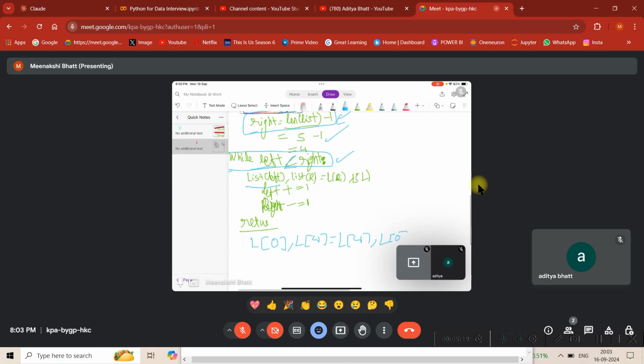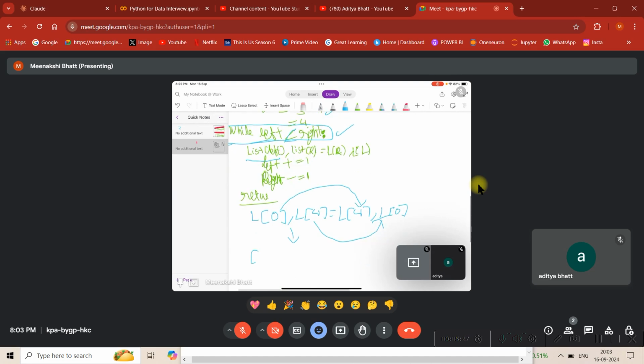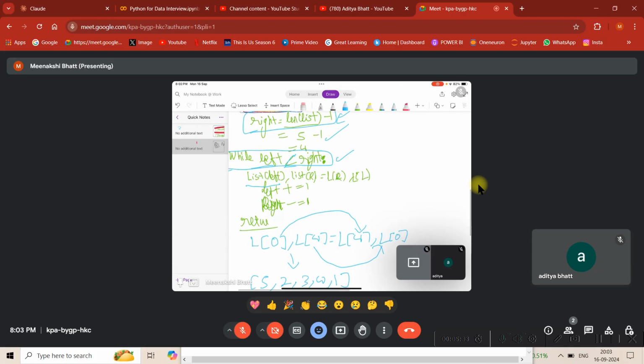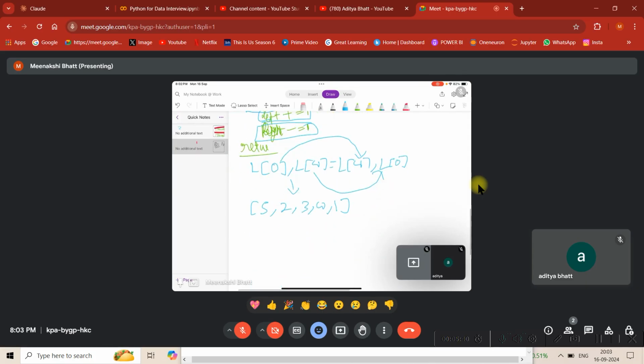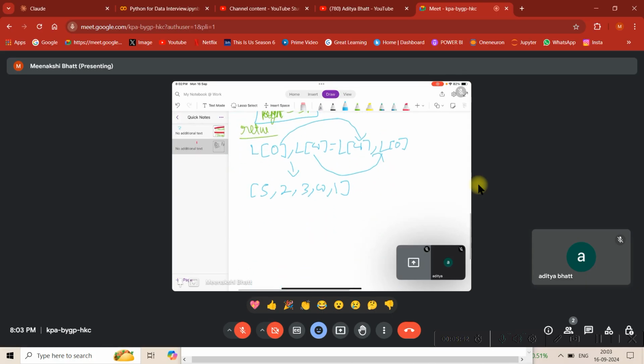So your 4th and 0th places are getting interchanged, so your list would be like 5 2 3 4 and 1. Okay, now in order to move ahead, I am increasing left by an index of 1 and decreasing right by an index of 1. So in the next iteration, what was left? Left was 0. Now it has increased to 1. And what is right, guys?